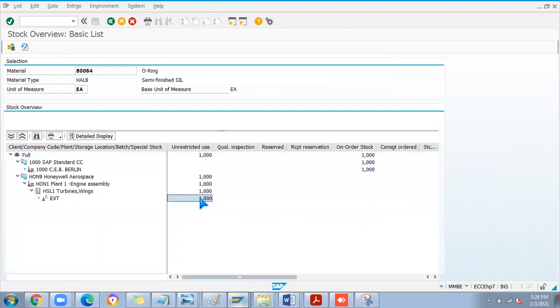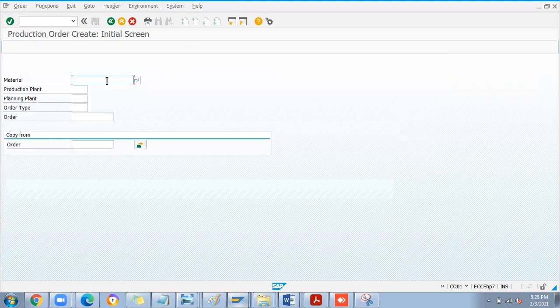I maintained one number under this valuation type external. So I received one quantity, and I can see this valuation type under it. Next I want to create a production order to check how the valuation comes into picture if it is internal valuation, when you manufacture inside. That I need to check.